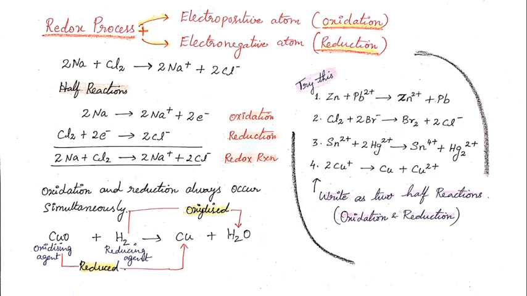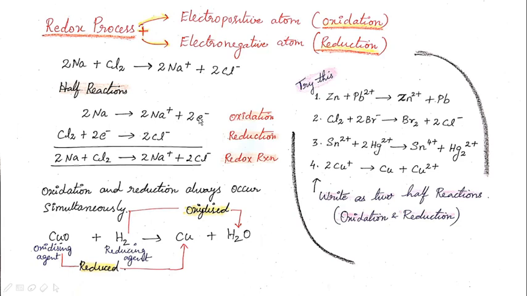So in this oxidation reaction, see this Na becomes Na+. So 2 atoms of Na on the left hand side. On the right side we write 2 Na+ plus 2 electrons, which means that after losing electrons, we can write Na+ plus 2 electrons.